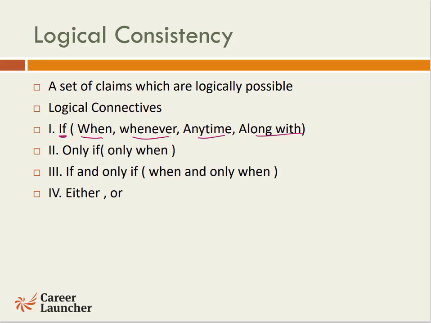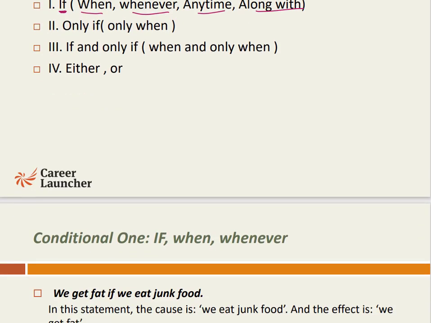Now, there is a separate procedure to go along with each kind of these logical connectives. So we will have to take them in order and understand that when we are talking about a logical connective, let's say "only if", what are the possible deductions that I can draw out of it? Or if I'm dealing with "either or", what are the logics that can be deduced out of this connective? Logical consistency is about deduction of logic, and that's why it's also sometimes called deductive logic. So let's have a look at the rules one by one.